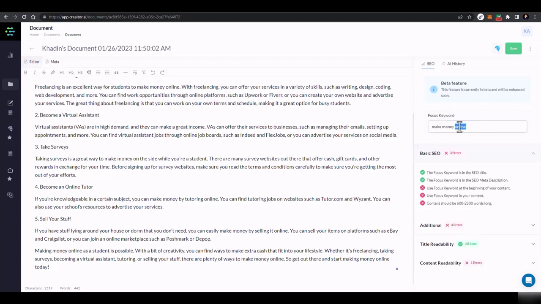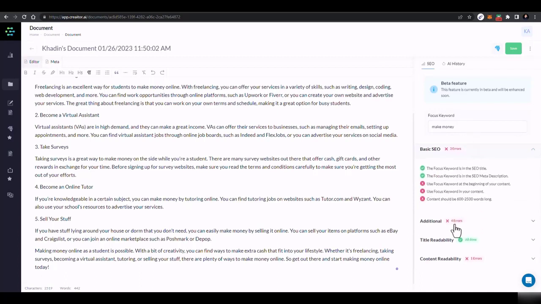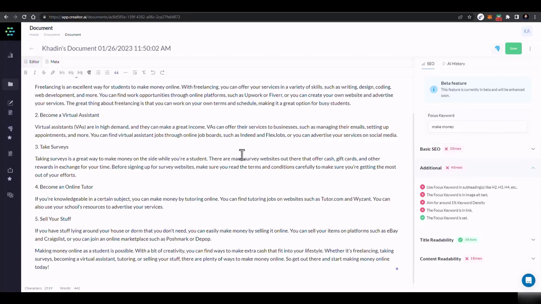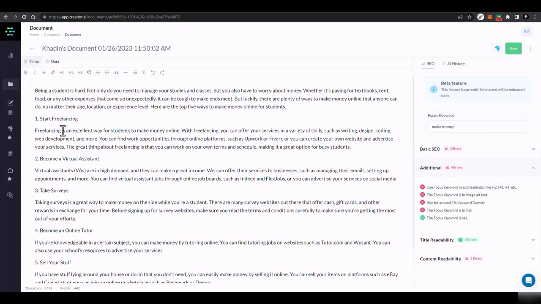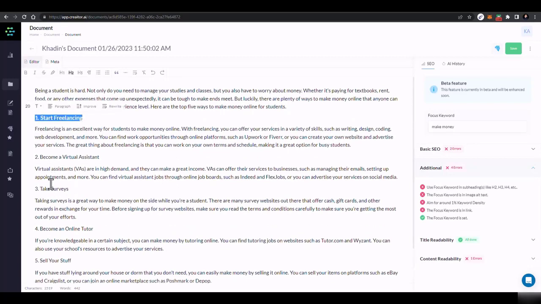So found some of the places where you can just add this focus key phrase, make money online. Or what you can do is you can just turn this key phrase to make money only. And then here are some of the additional settings like h1s. Use focus keyword in subheadings. First of all, we'll add the h2 tags on these ones.